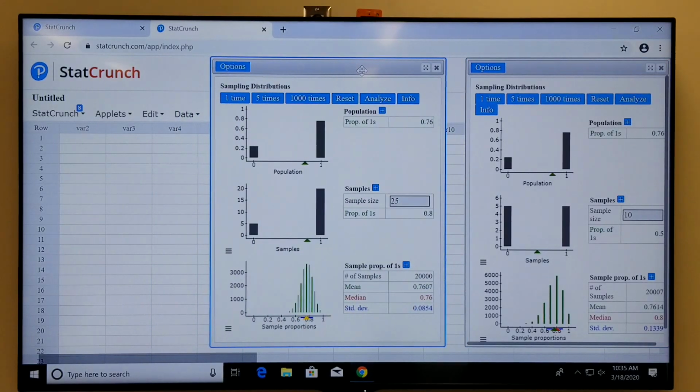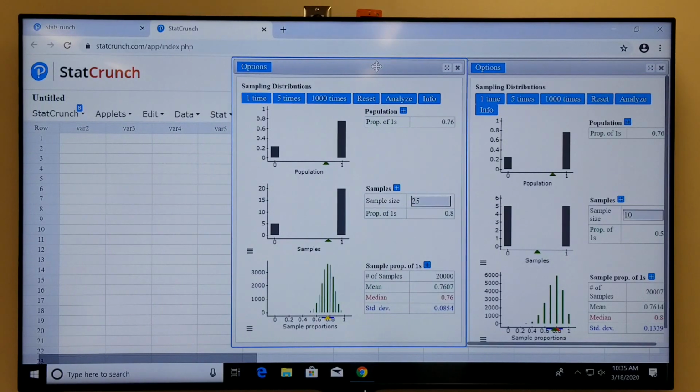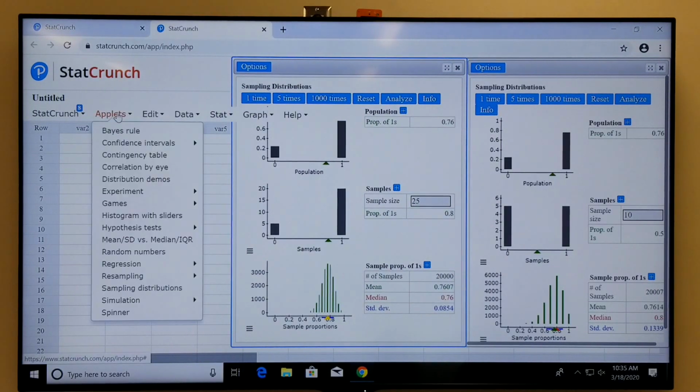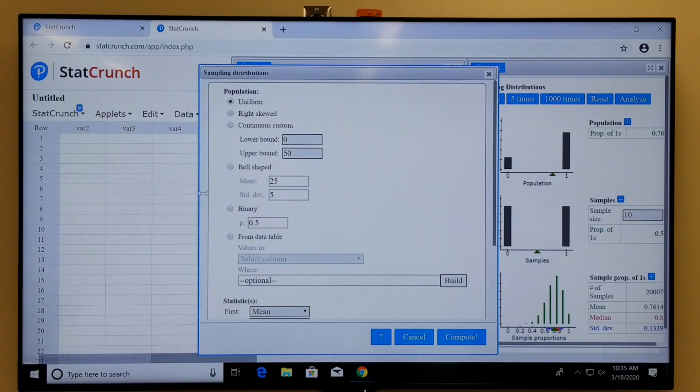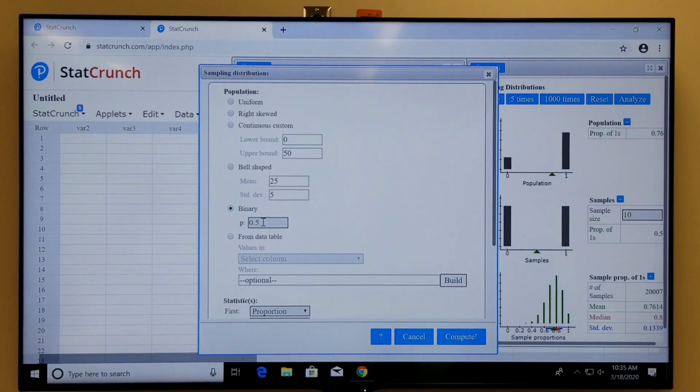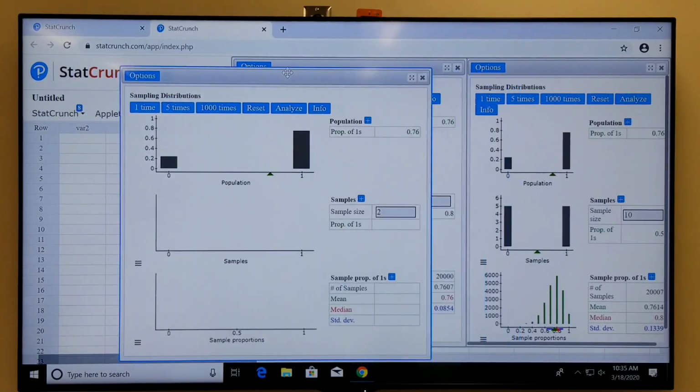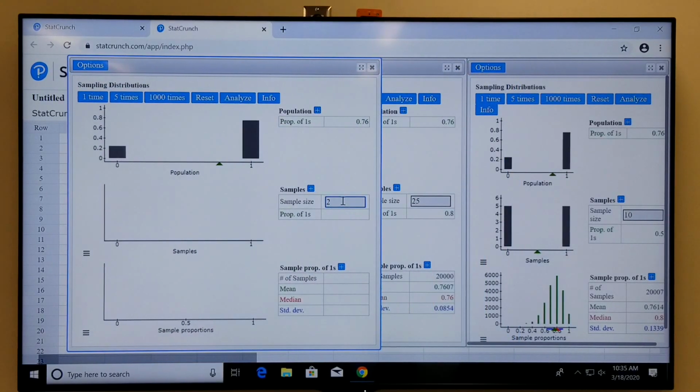It's hard to get them all the same size though. Okay, so one more simulation. This time we want samples of size 60. Okay, so I'm going to go ahead and simulate collecting 20,000 samples of size 60.